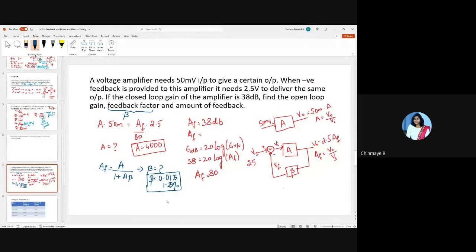So now find the amount of feedback. What is the amount of feedback? This corresponds to 1 plus A beta, right? So the amount of feedback is 1 plus A beta. That's nothing but 50. You can also represent this in terms of dB, 20 log of that, right? So you can also represent that in terms of dB.